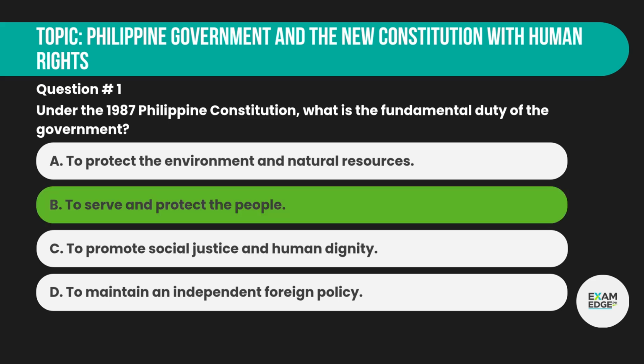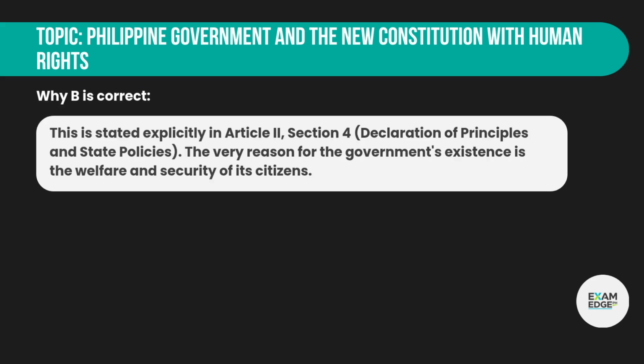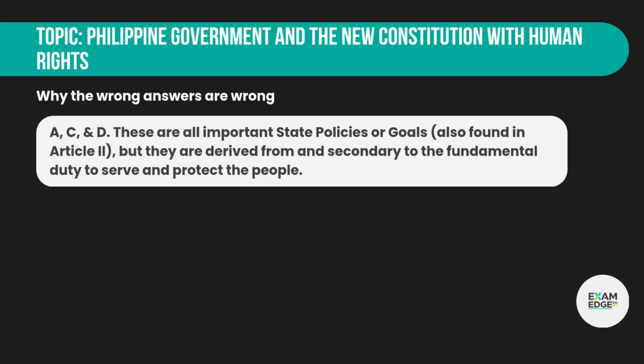Correct answer: B. To serve and protect the people. Why B is correct? This is stated explicitly in Article 2, Section 4, Declaration of Principles and State Policies. The very reason for the government's existence is the welfare and security of its citizens. Why the wrong answers are wrong: A, C, and D.